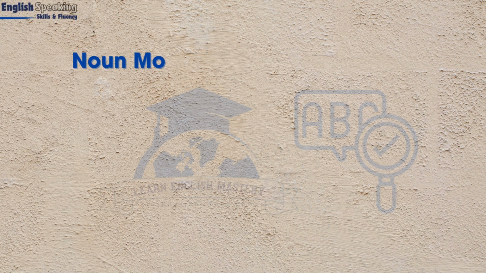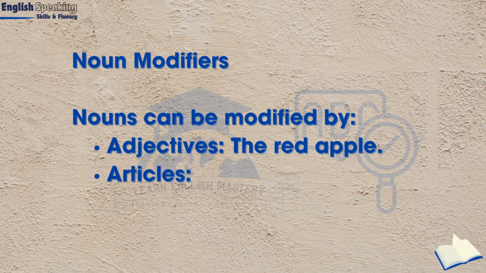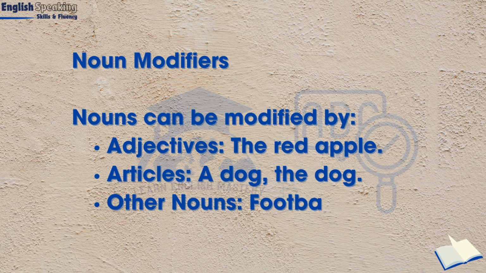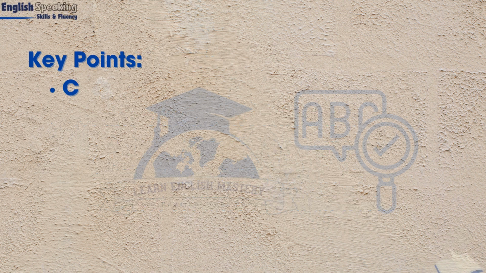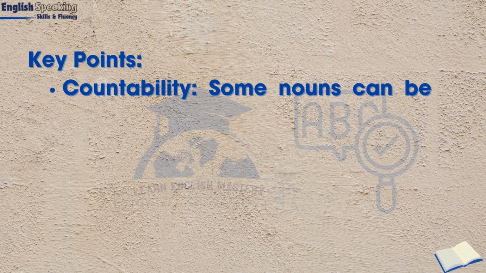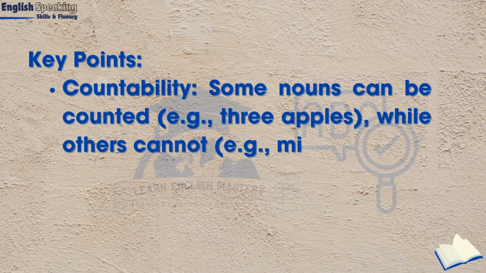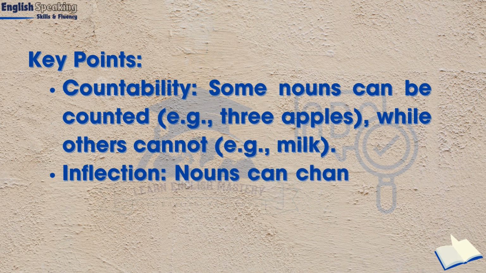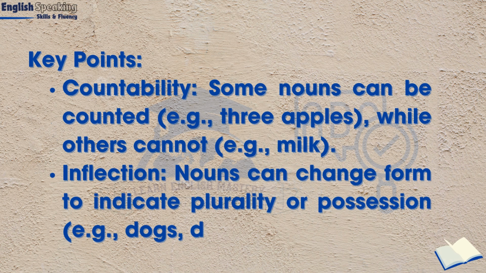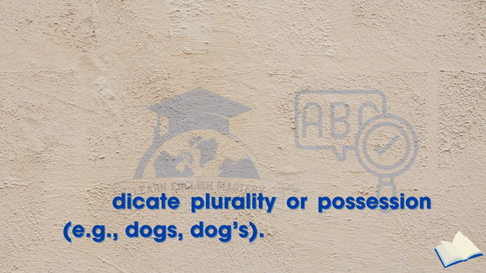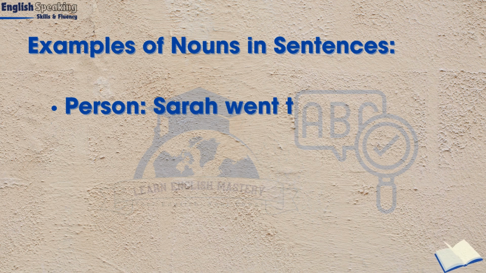Noun modifiers. Nouns can be modified by adjectives: the red apple, articles: a dog, the dog, or other nouns: football field. Key points: countability. Some nouns can be counted, e.g., 3 apples, while others cannot, e.g., milk. Inflection. Nouns can change form to indicate plurality or possession, e.g., dog, dogs, dog's.